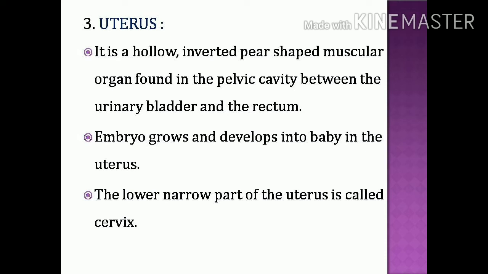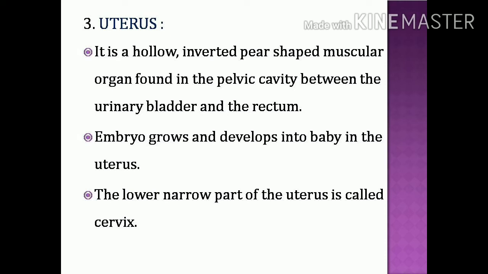The rectum is a part of the digestive system. And what is the main function of this uterus? The baby develops in the uterus region. After fertilization, the embryo that forms grows in the uterus region and then gives rise to a baby.